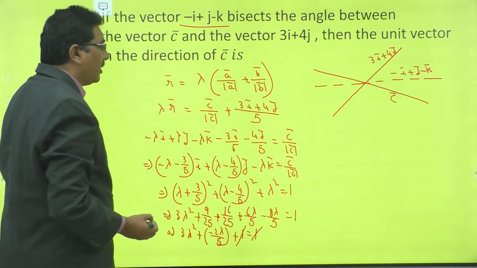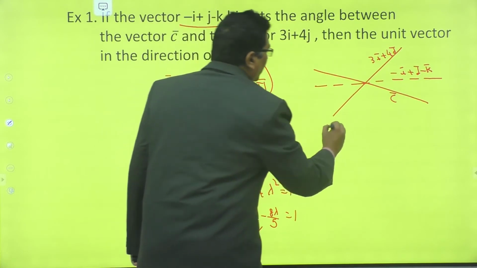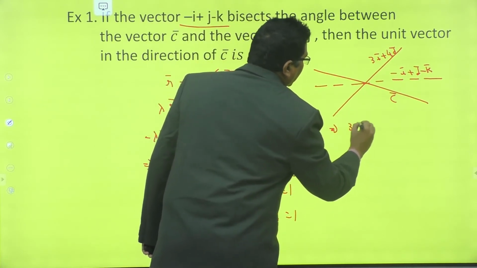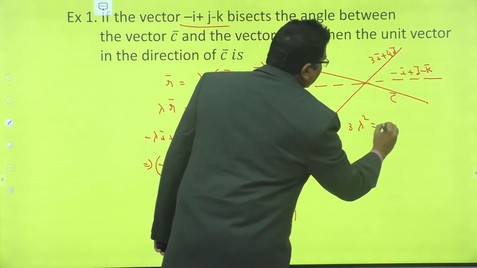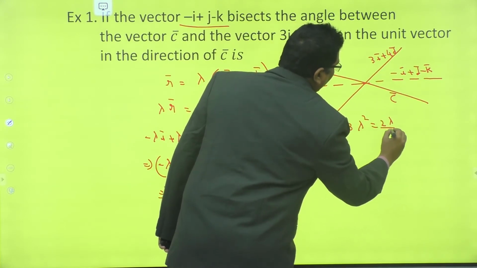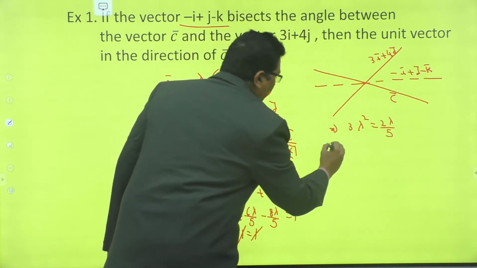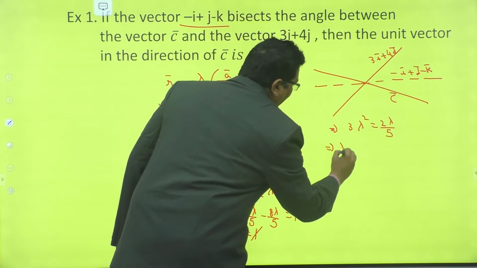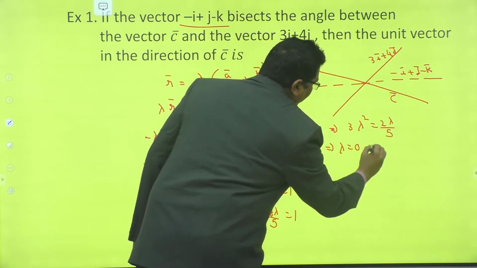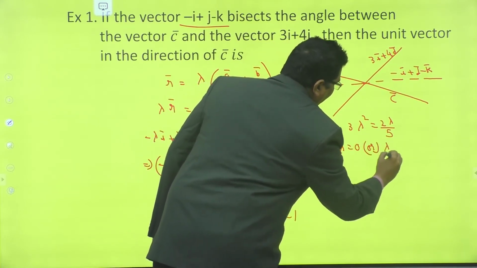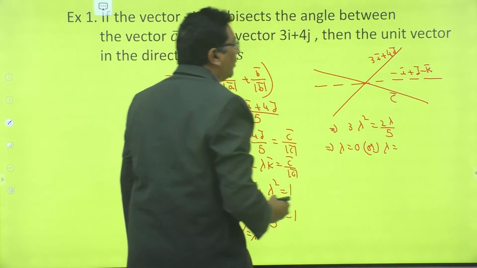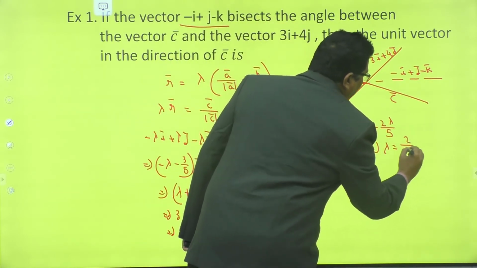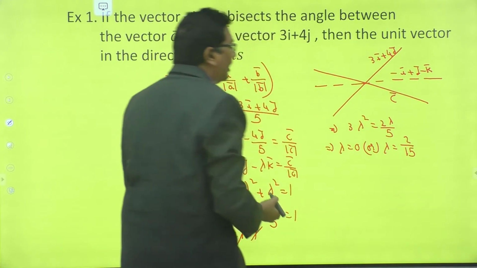Right. 3 lambda square is equal to 2 lambda divided by 5. That implies either lambda is equal to 0 or lambda is equal to 2 by 15.